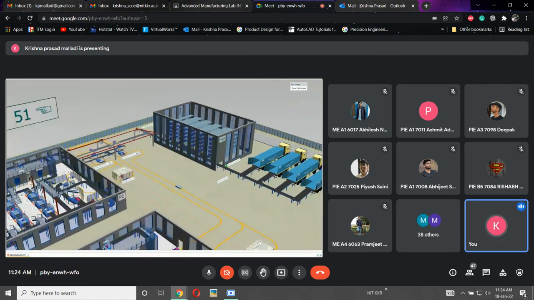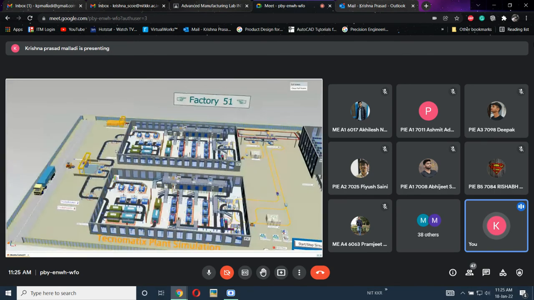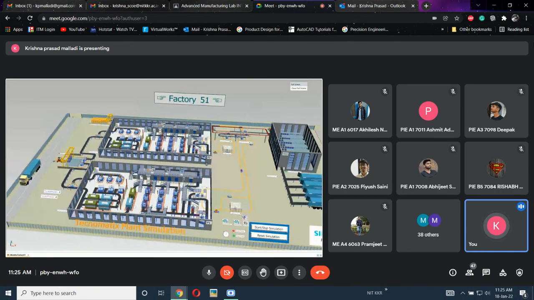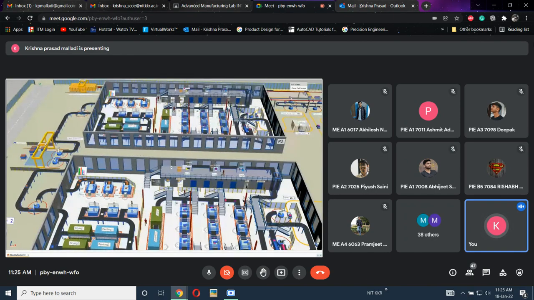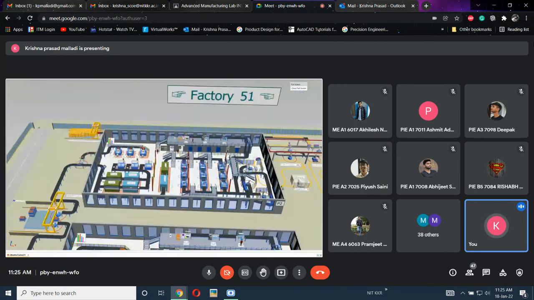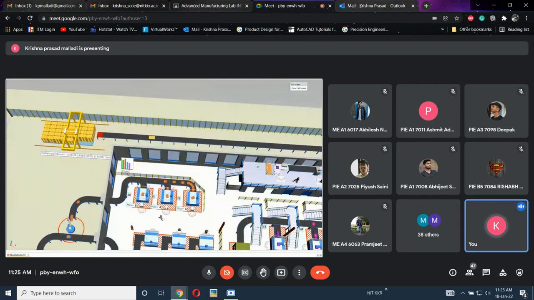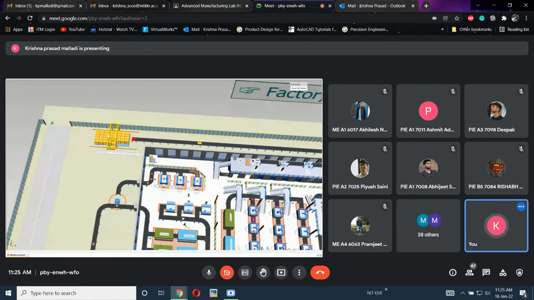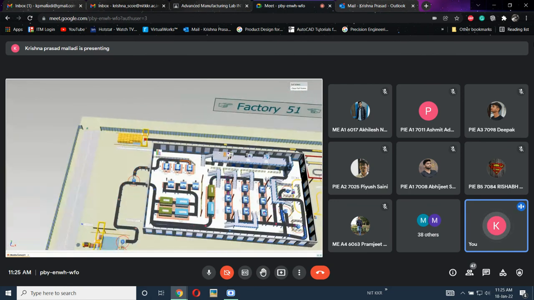So this is exactly what plant simulation is, which means from the starting of material to the end stage, everything we can define here. As I said, these are the resource charts showing how the machine will perform and what the utilization status will be. Here there will be pallets. See, empty pallets: how the pallet will be picked, how it will come, and after that the pallet will be placed here, reach its final destination, and wait for the condition. At each and every step there will also be some inspection, and how the inspections are performed can also be monitored in this software.